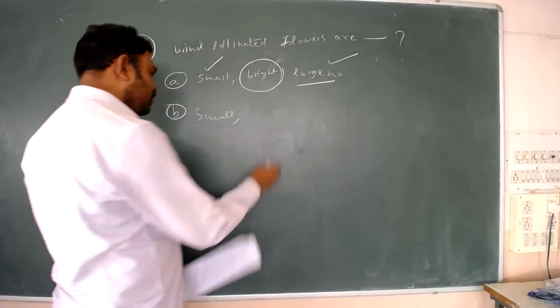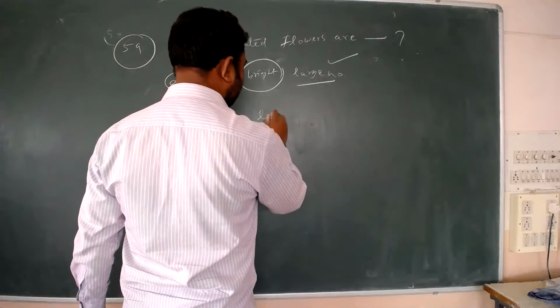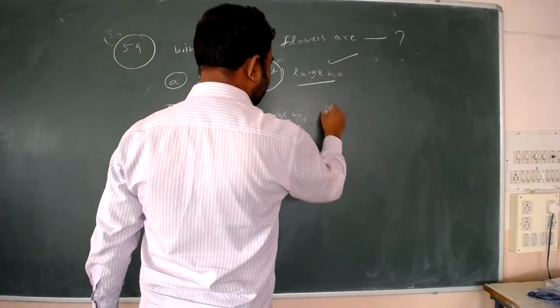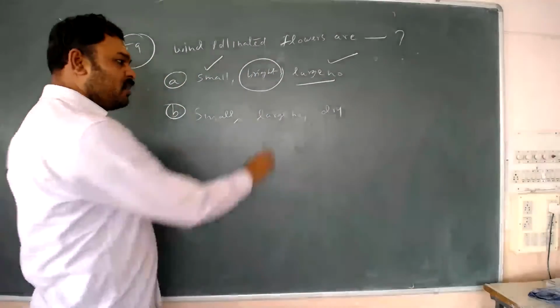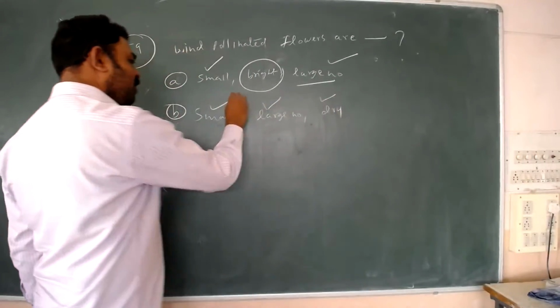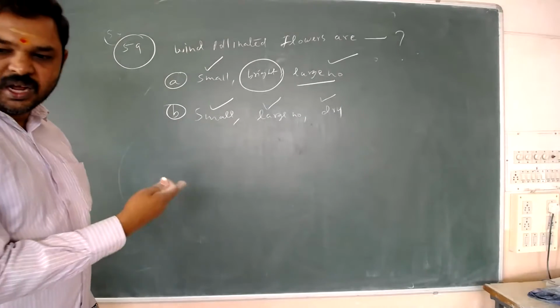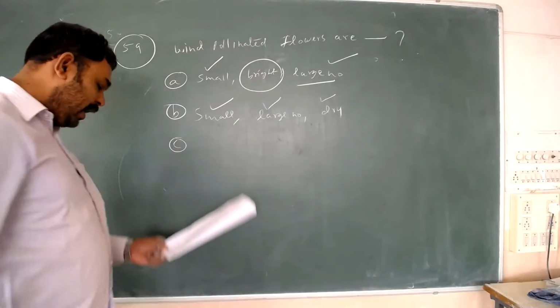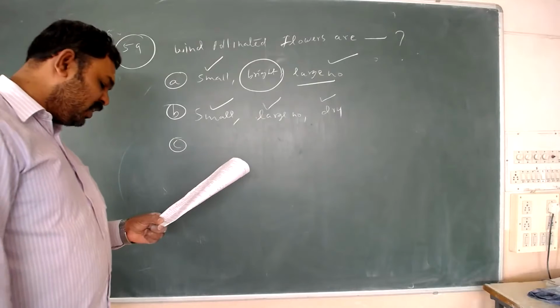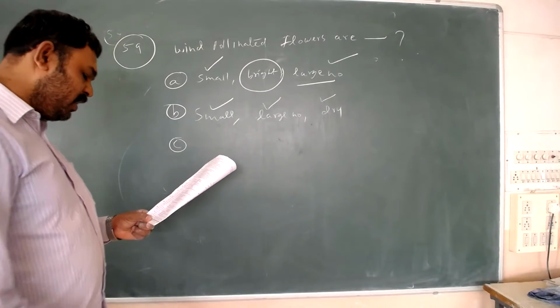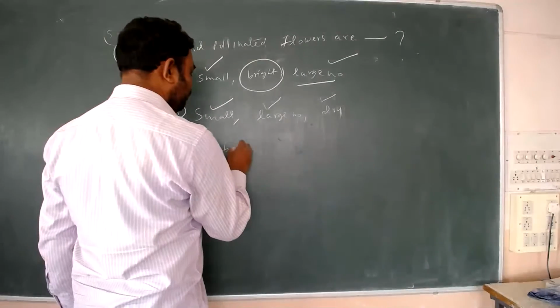Then producing large number. Here large number is correct. And the next one, what is dry pollen grains? They are large in number, dry pollen grains small. All are correct. So your answer, option B, is correct. Option C, large, producing abundant nectar and pollen. Large, producing abundant nectar is given.